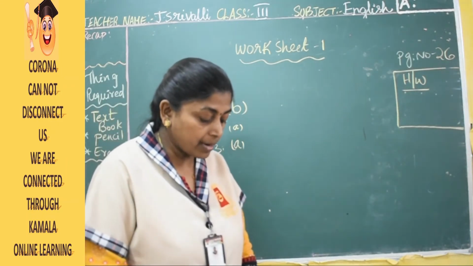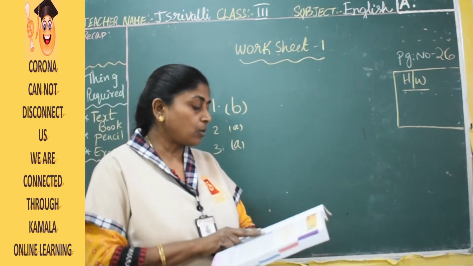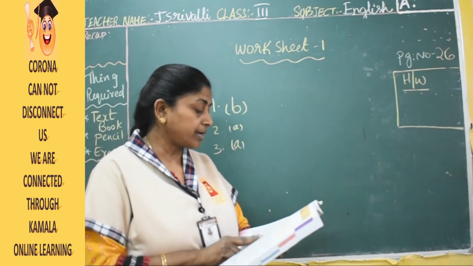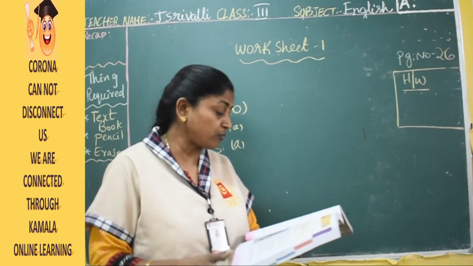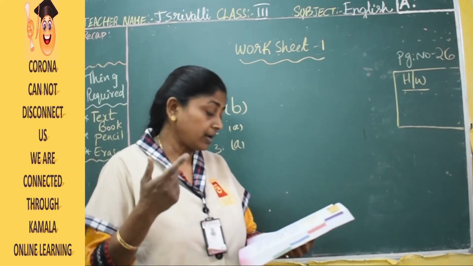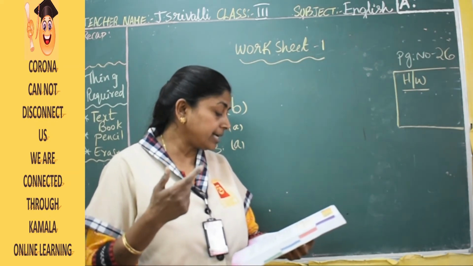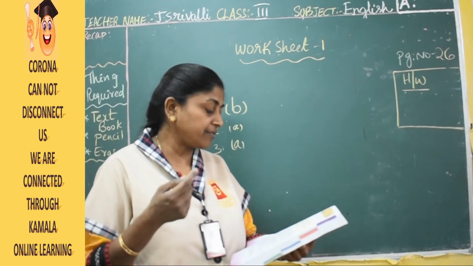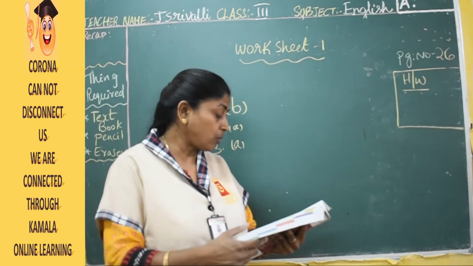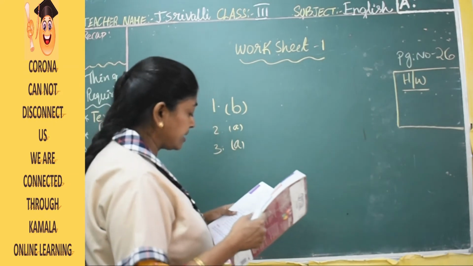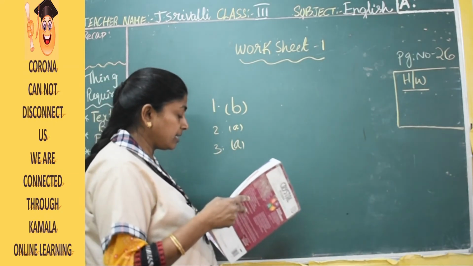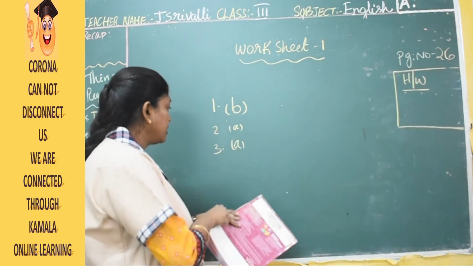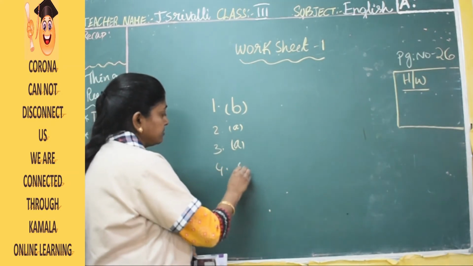Fourth one, Raman came to know that the owner of the hut was in need of money. How did he come to know that he needs money? From the argument, as he heard the conversation between the gentleman and the owner. Yes, as he heard the conversation between the gentleman and the owner, so the answer would be C.